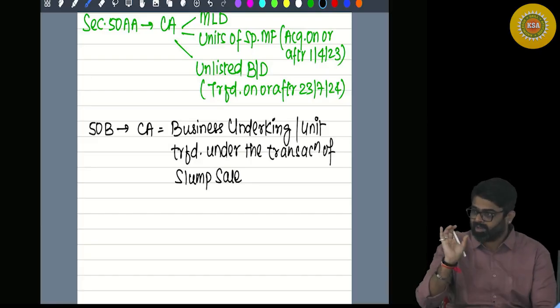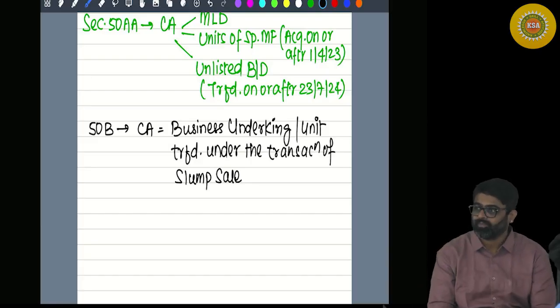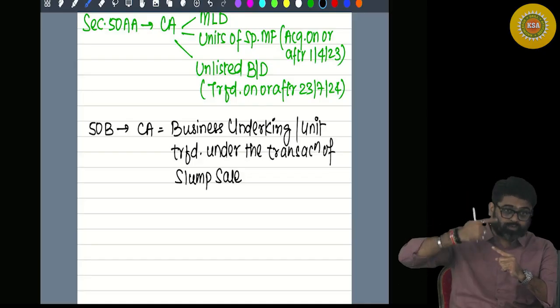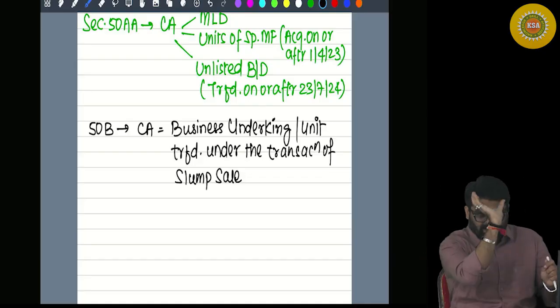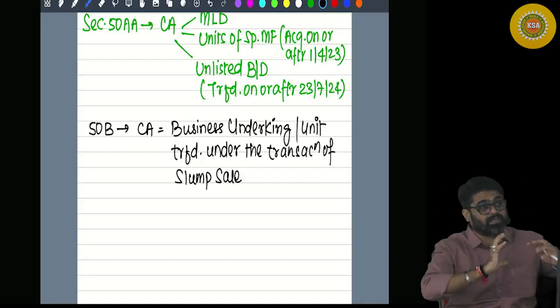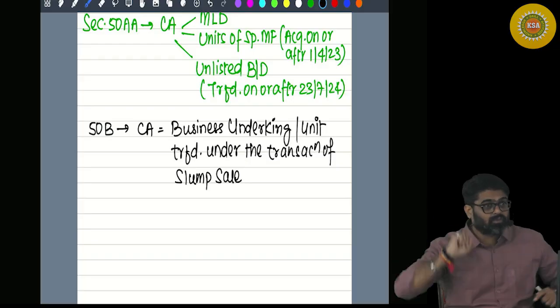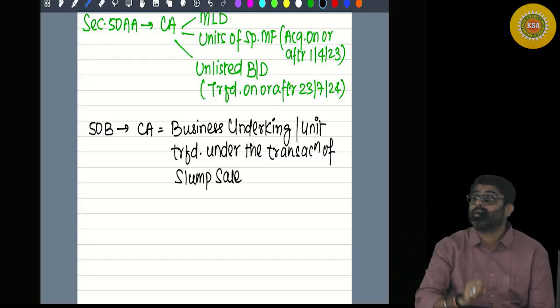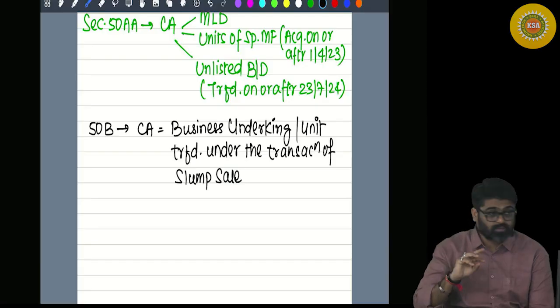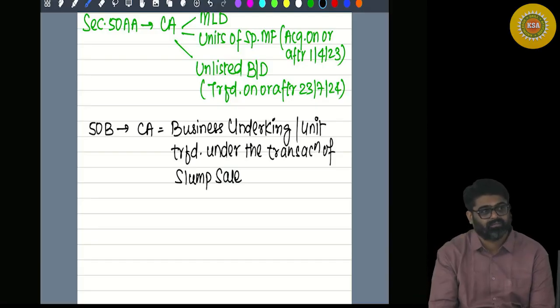In this business, many assets are also there. So in the course of sale of my business, the capital assets which are there in the business are also sold. So capital gain should arise. Capital gain should arise, but it cannot be calculated. Why?